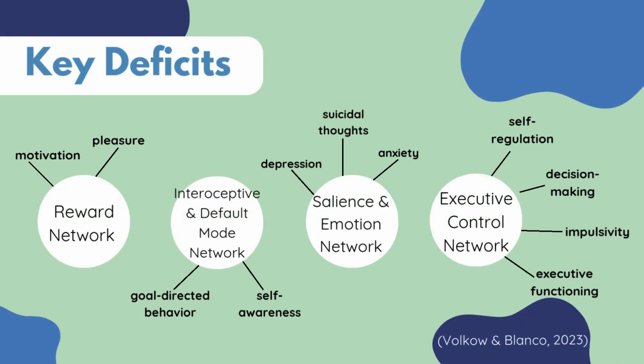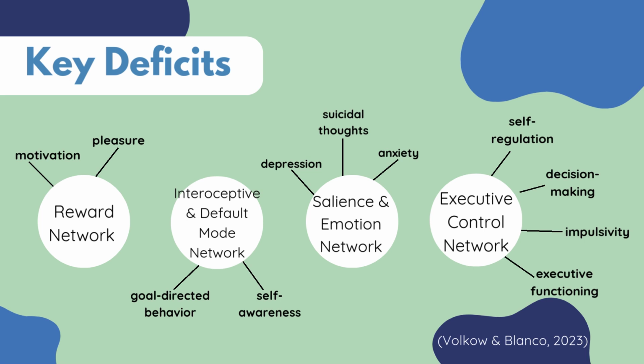When we talk about addiction, it's important to understand that it follows a predictable cycle with three main stages: intoxication, withdrawal, and cravings. These stages are driven by four key brain networks. First, we have the reward network, which becomes highly active during intoxication. This is where substances produce feelings of pleasure and motivation, reinforcing continued use.